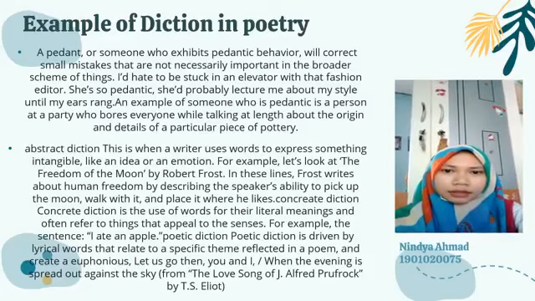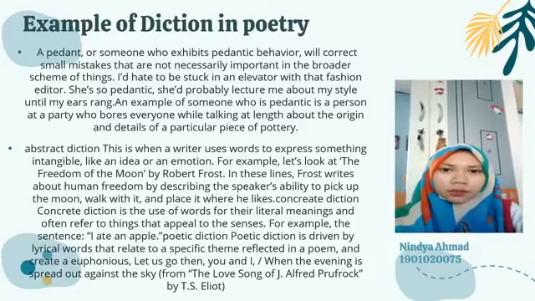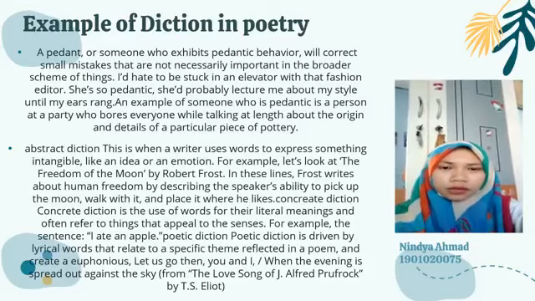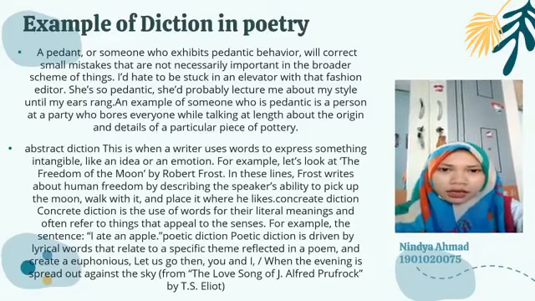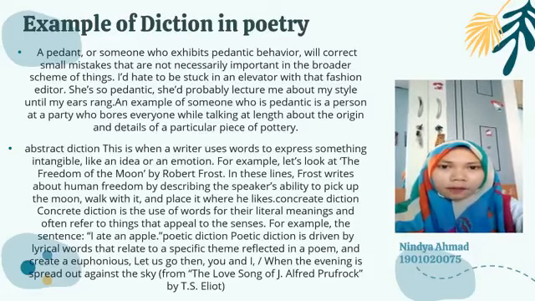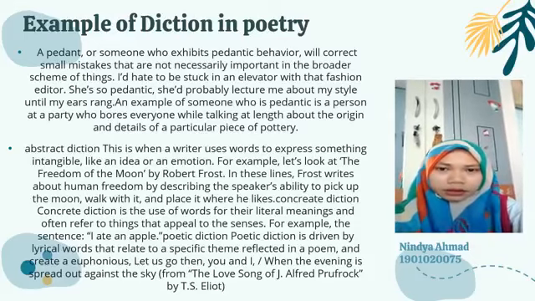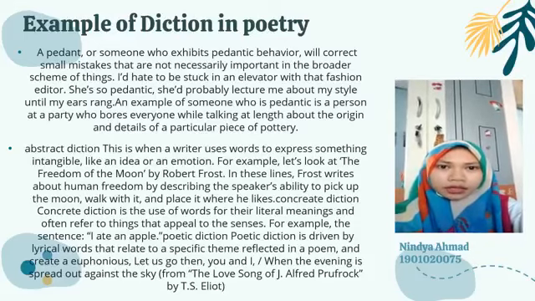For example, someone who is pedantic is a person at a party who bores everyone while talking at length about the origin and details of a particular piece of pottery. Next, abstract diction. This is when a writer uses words to express something intangible, like an idea or an emotion.